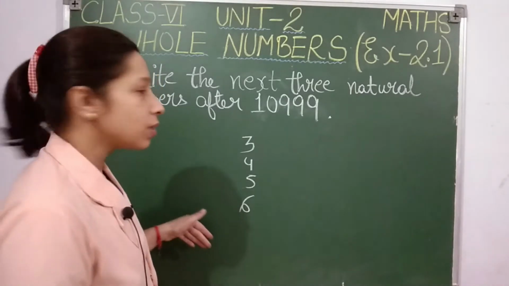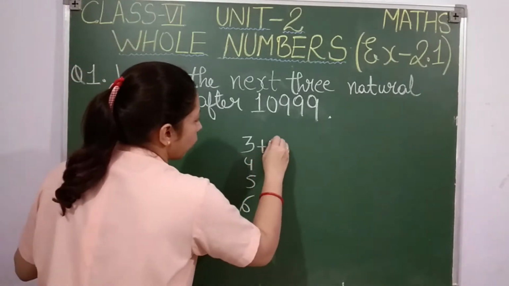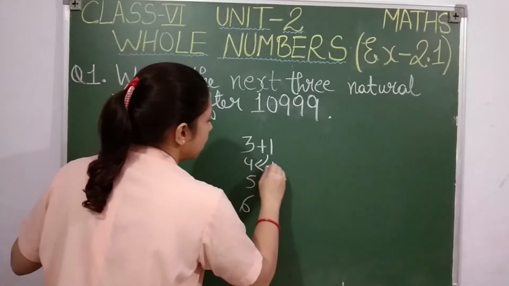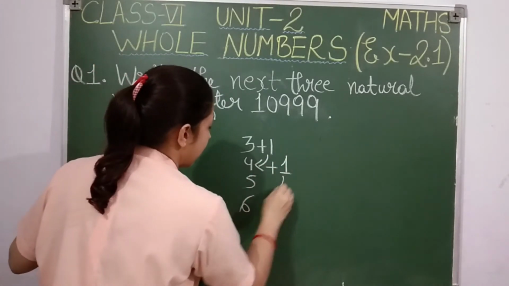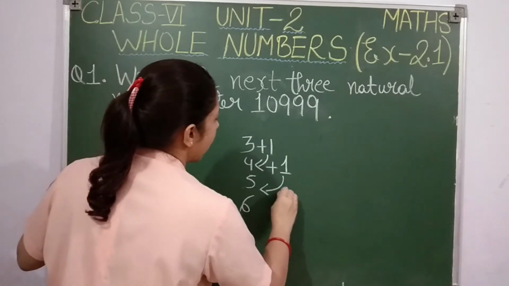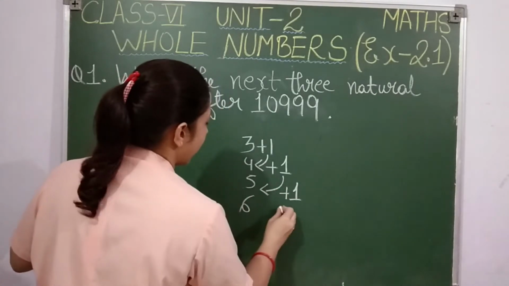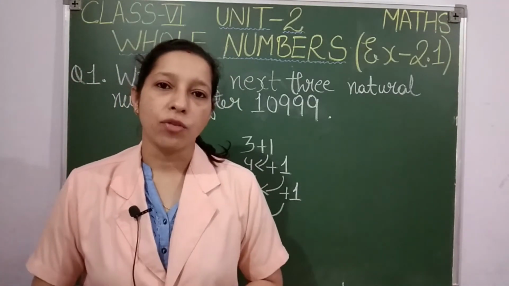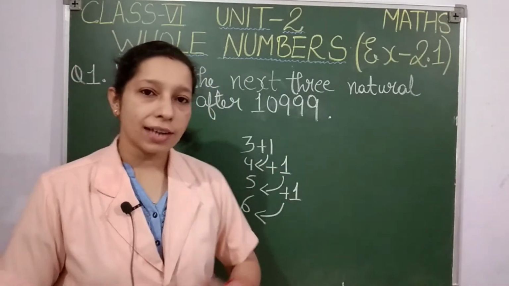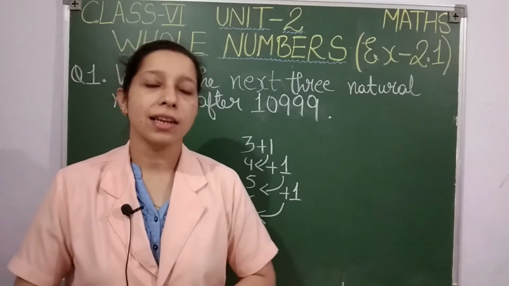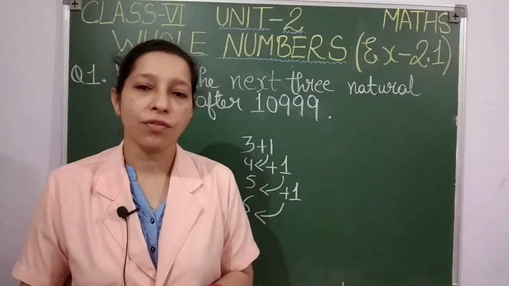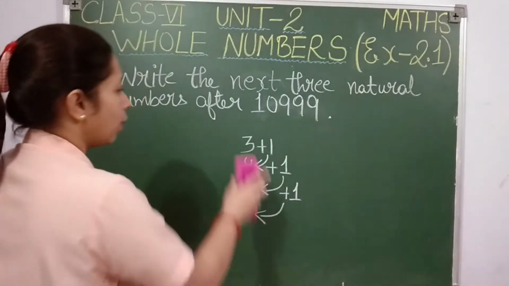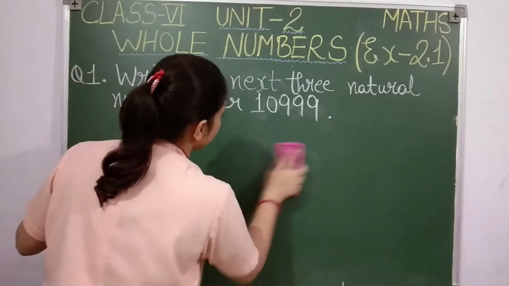How we got these numbers students? If I add 1 to 3, I will get 4. If I add 1 to 4, I will get 5. Again if I add 1 to 5, I am going to get 6. Isn't it students? So here the number is a larger number. If you can orally answer, it's very fine. But if you are confused, no problem. There is one trick you can easily solve using that trick. Let's see how to solve.